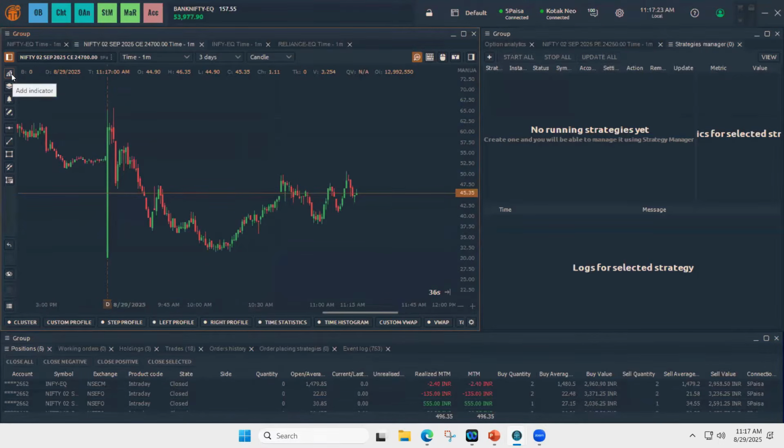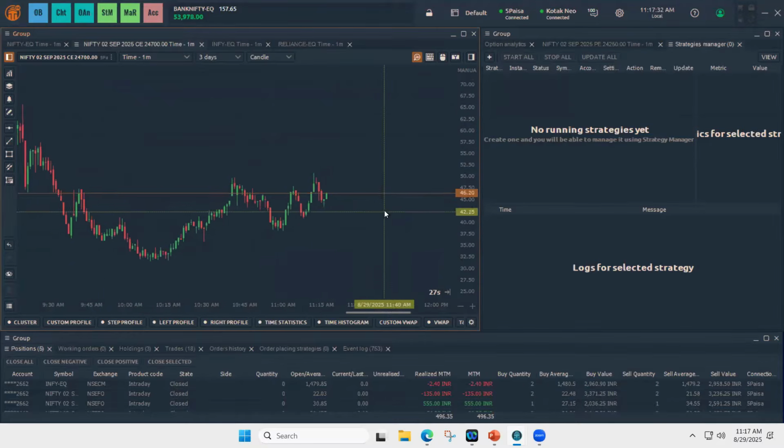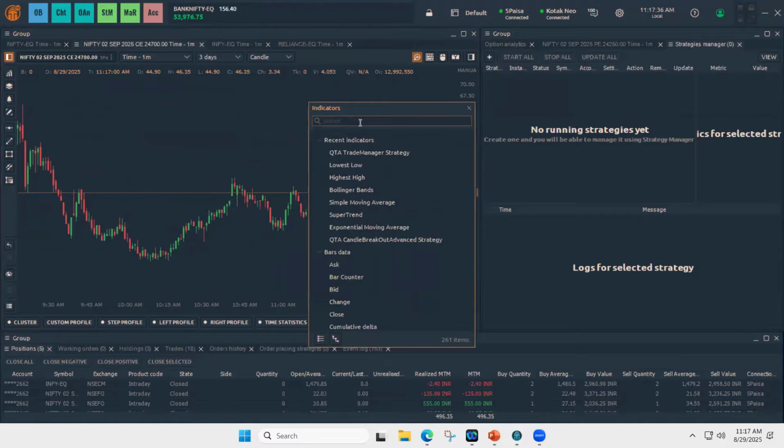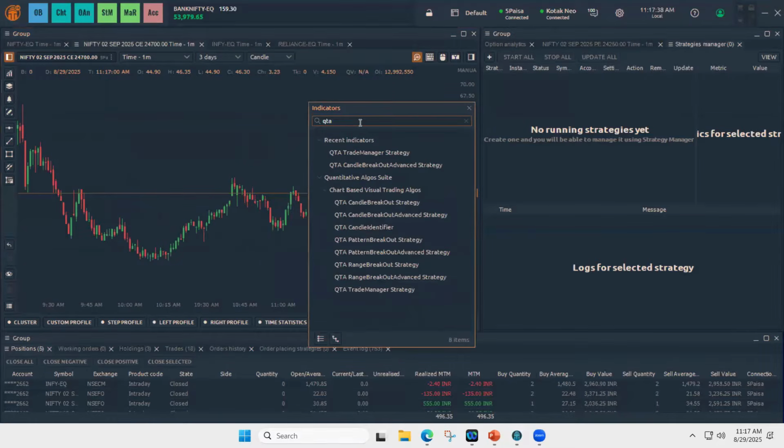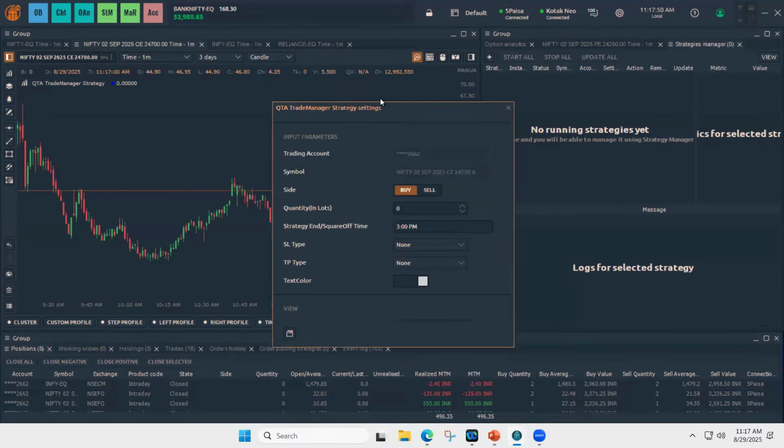Let's see how to add the indicator. You open any chart, either equity or options. In this case, I'll take this options chart. From the indicator section, just type in QTA, and you can see the quantitative algo suite, where you can find all the 7 strategies. So in this example, I'll take QTA trade manager.